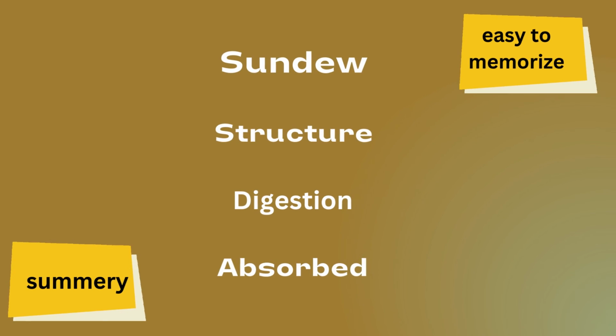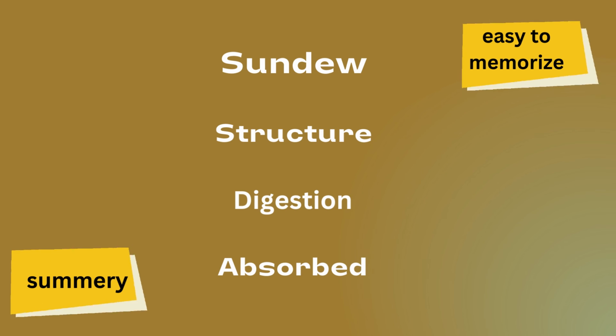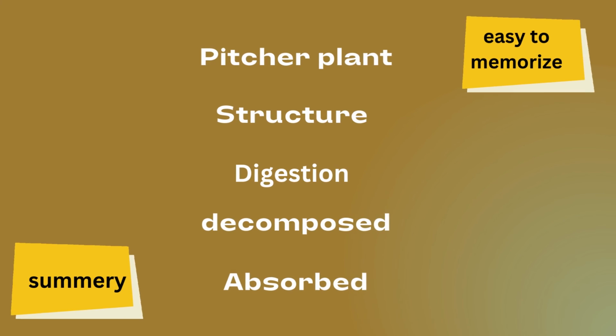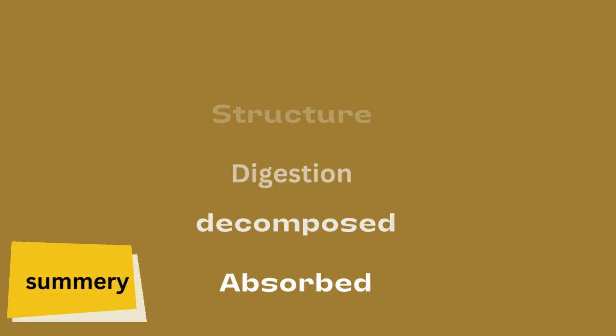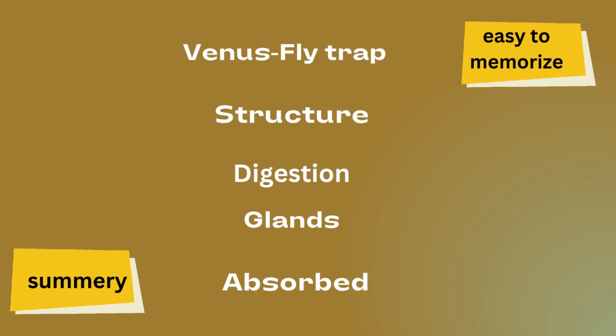Sundew structure: it has tentacles. At the tip of each tentacle, a gland is present. That gland is sticky. When the organism is entangled with the glands, digestion takes place with the help of enzymes, and after that absorption takes place. This topic is very easy to memorize because it has the same pattern. As you can see here, name of the plant, structure, digestion, decomposition, absorption. Same with Venus flytrap: structure, digestion by enzymes secreted from glands, and absorption.